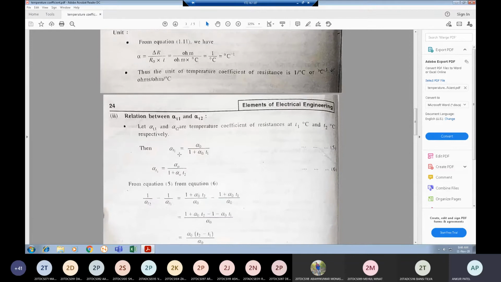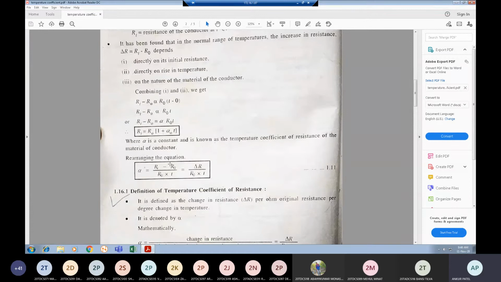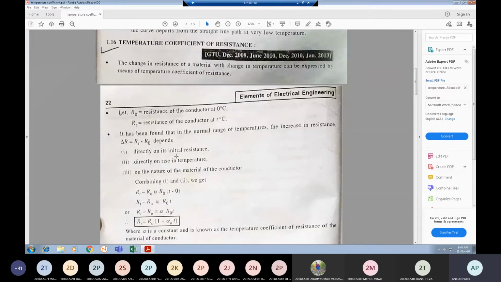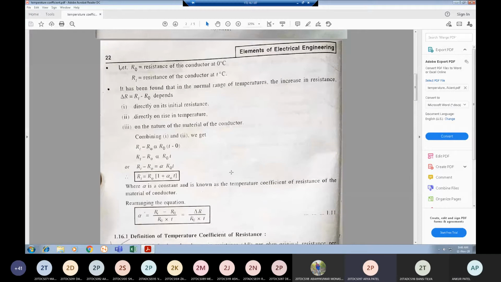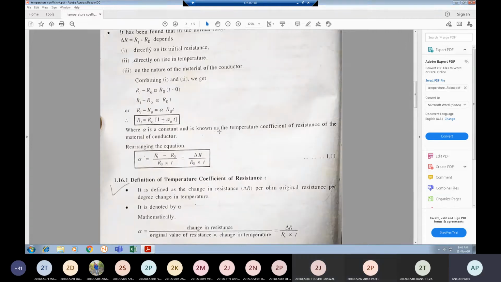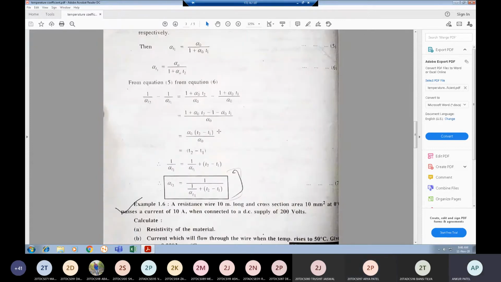Okay, up to this, any doubt? What is temperature coefficient of resistance? No, sir. Okay. Yes, there should be one condition for the derivation of alpha t1 and alpha t2: the condition that t2 should be greater than t1. Yes, right.